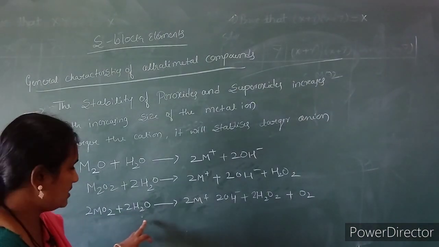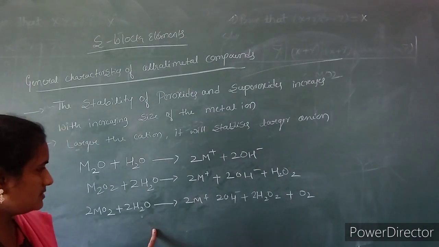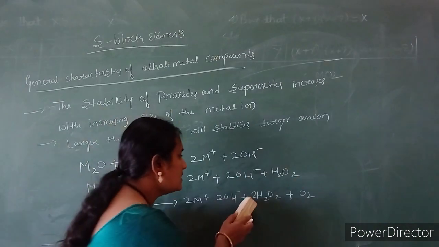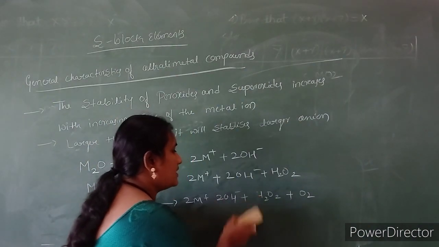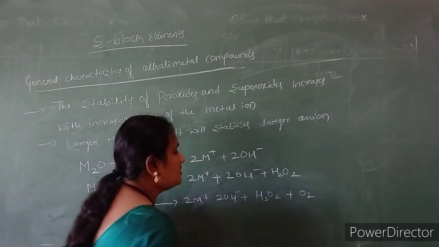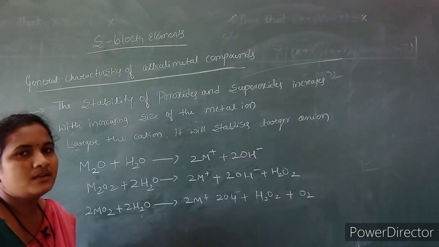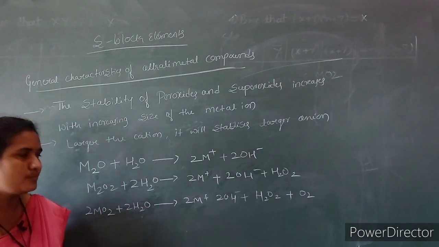When superoxides undergo hydrolysis, they will form their corresponding metal ions, hydroxides and the peroxide, with oxygen liberation. So in this way they will show hydrolyzing property.